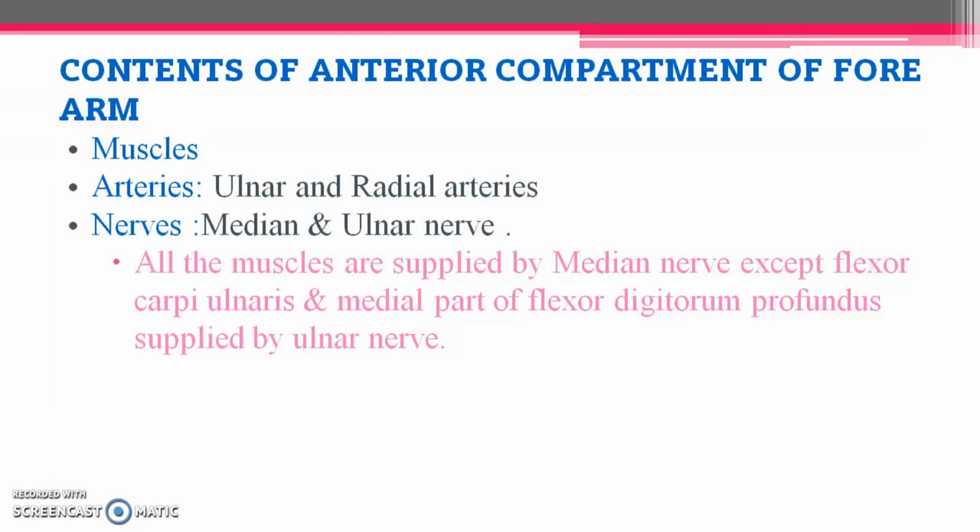All the muscles are supplied by the median nerve except flexor carpi ulnaris and the medial part of flexor digitorum profundus. Except these two muscles, all other muscles present in the anterior compartment are supplied by the median nerve. These two exceptions are supplied by the ulnar nerve.